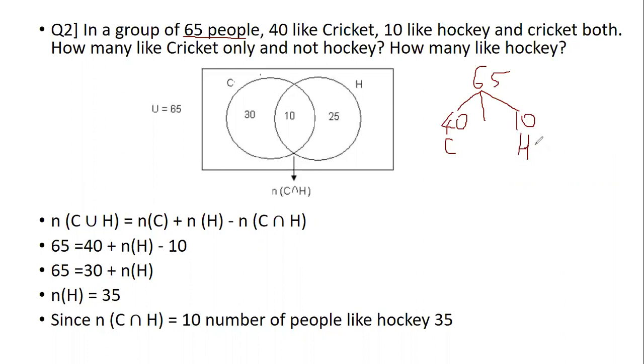Since it is hockey and cricket, which is common, I'm supposed to take the intersection. They play both hockey as well as cricket commonly. So 10 is H intersection C.